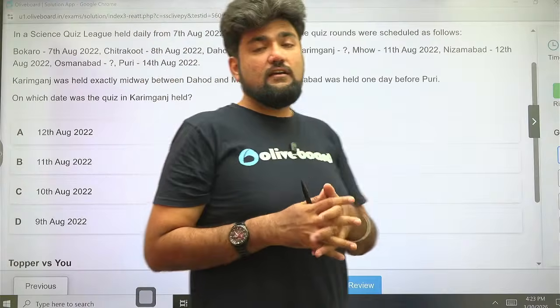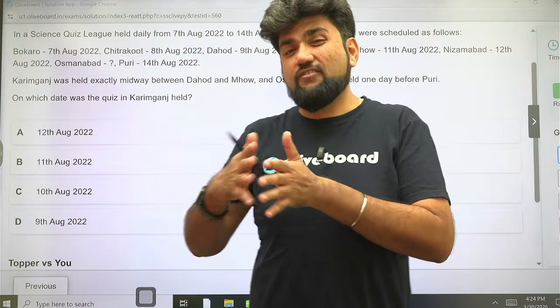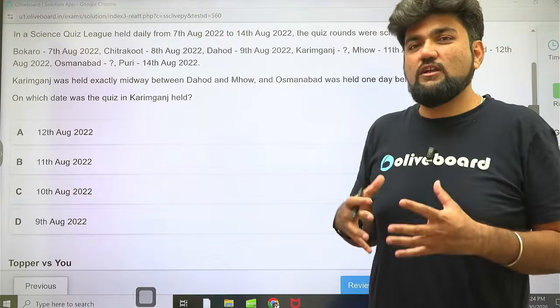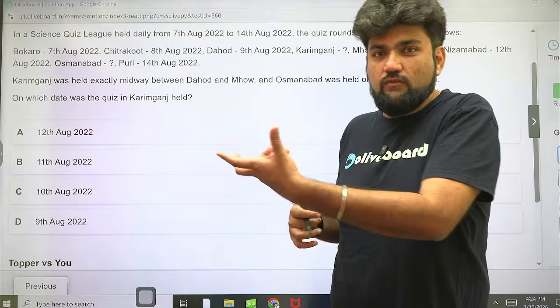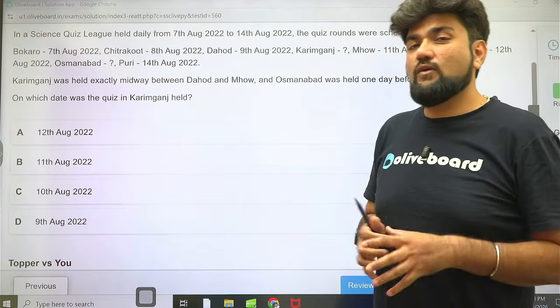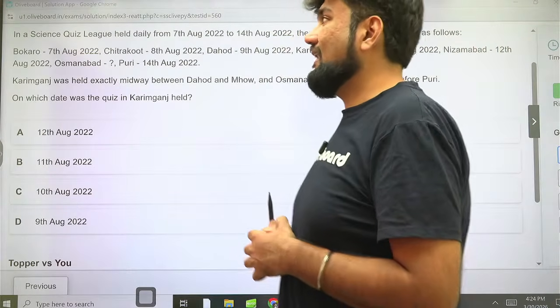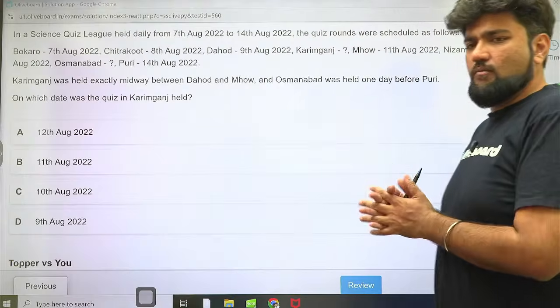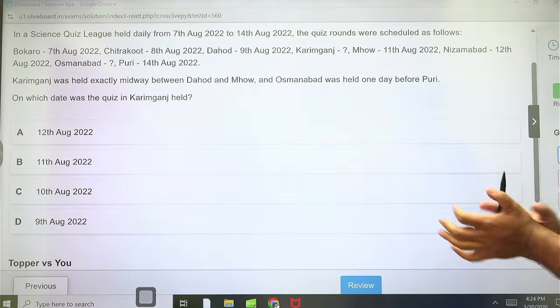In fact, let me give you a brief understanding. The first half of the mock is actually quite new. Some questions are out of the box, some questions are actually good. So as a surprise element, it works well. The other half is pretty normal only. So let's start without wasting any further time.